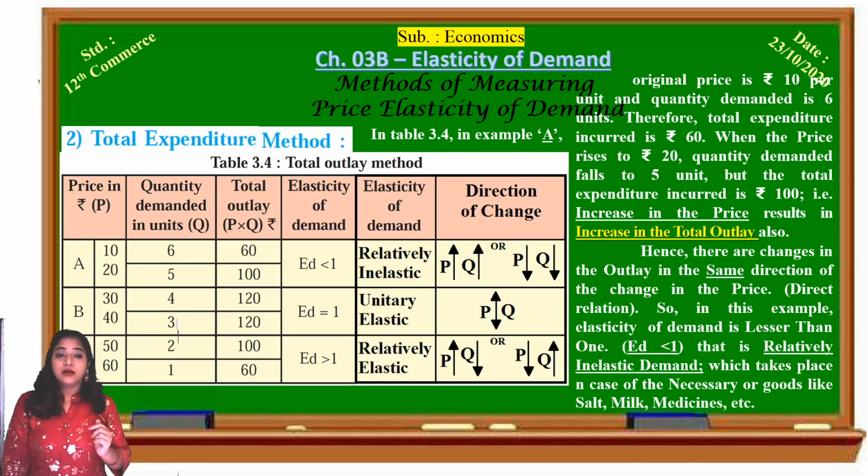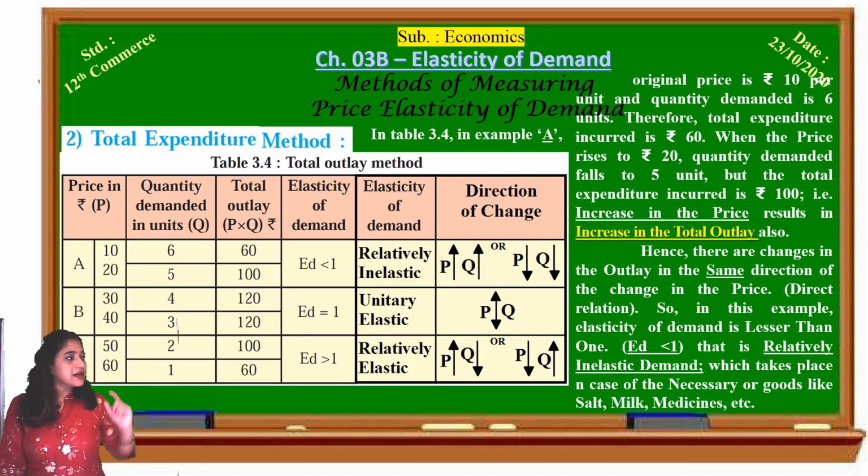But what happens? The total expenditure incurred is rupees 100. Earlier total expenditure was rupees 60. After consuming 5 units, even with fewer units, the total expenditure is increasing. See, the increase in the price results in an increase in the total outlay also. Hence, the changes in the outlay are in the same direction as the changes in the price.